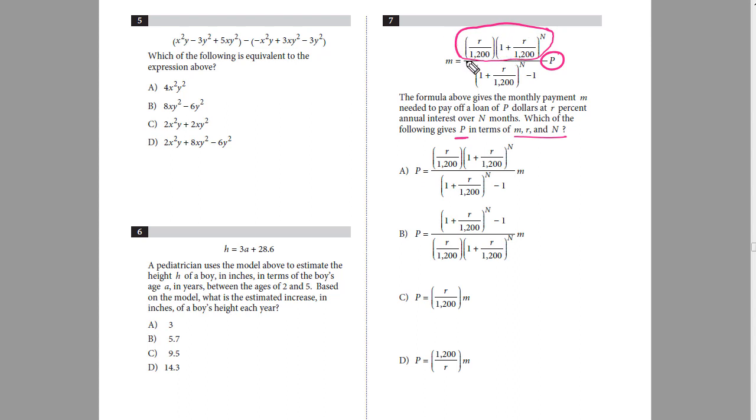So when we cross multiply, this numerator will come into the denominator of M, and P will remain in the numerator. So let's rearrange it now. So M times 1 plus R over 1200 to the power of N minus 1.